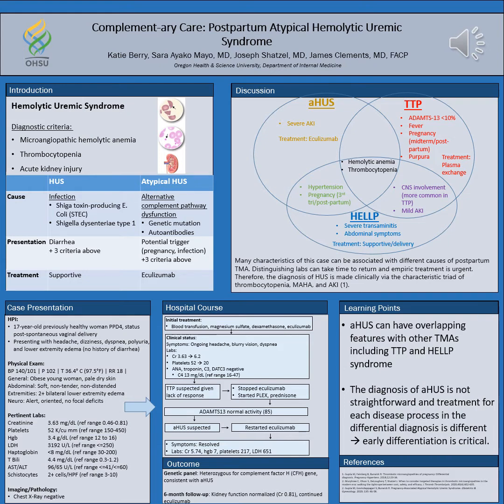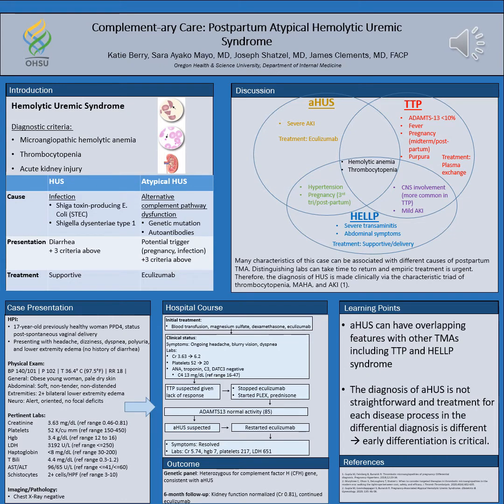So they started dialysis. Given her lack of response, there was an increased concern for TTP. So they stopped eculizumab and started plasma exchange and prednisone. However, ADAMTS13 returned and it had a normal activity level, so eculizumab was restarted and TTP was sort of left off the diagnosis. So by discharge, a lot of her symptoms had improved, but she still had an ongoing AKI.